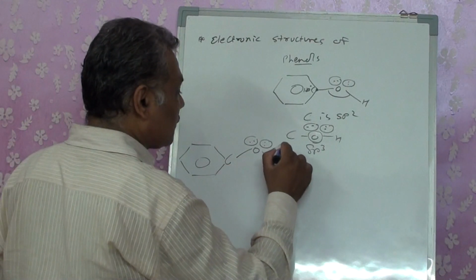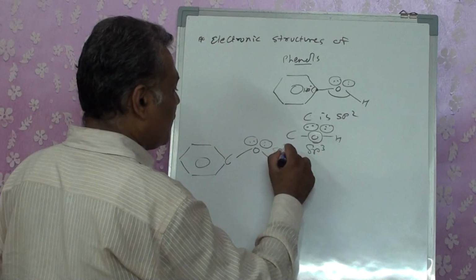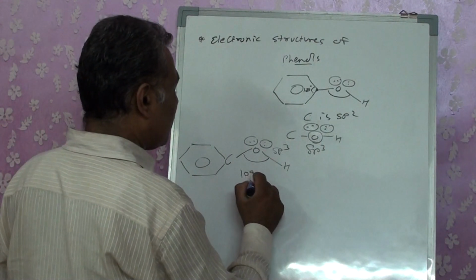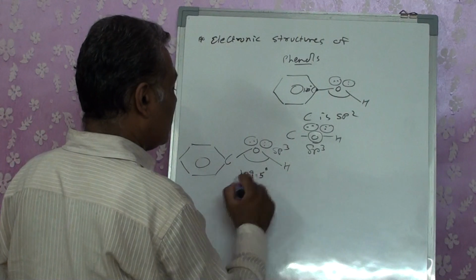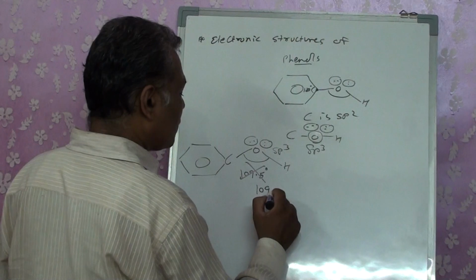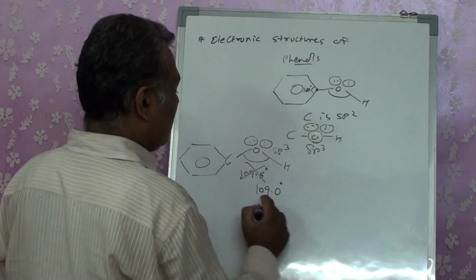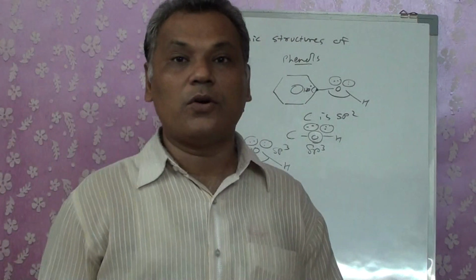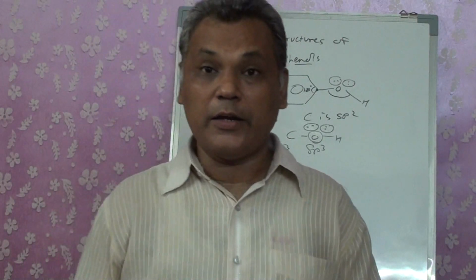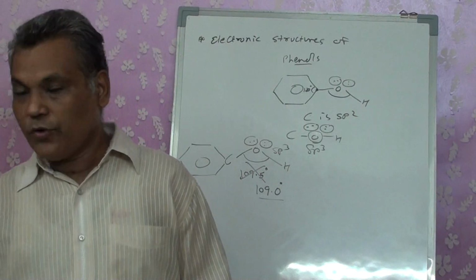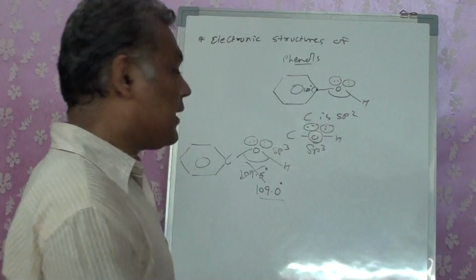This is sp2, sp3, but in spite of 109.5 degrees, it comes out to be 109 degrees. Now see, it's not similar to alcohol also. Alcohol, 108.5 or 108.9 we wrote, whereas for the phenol we got 109.